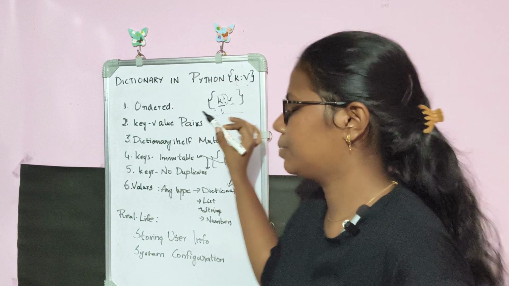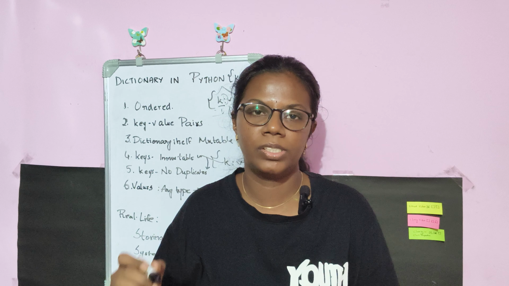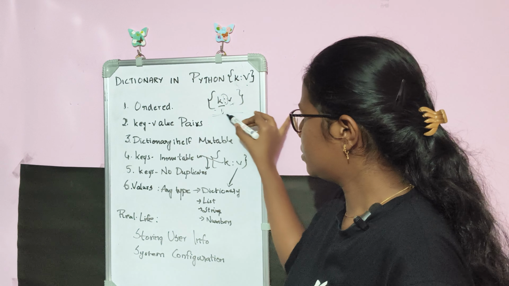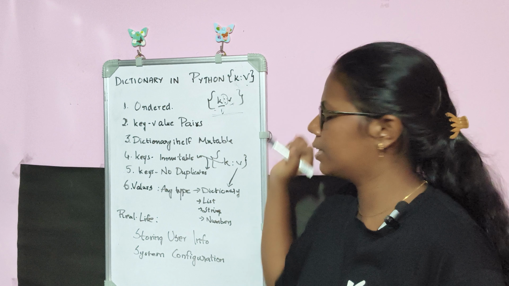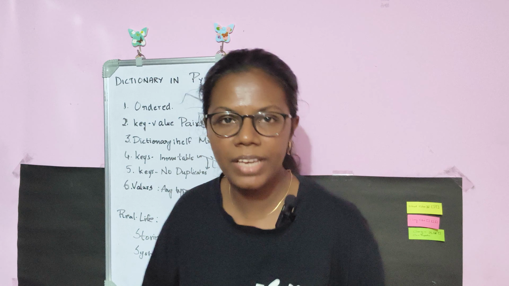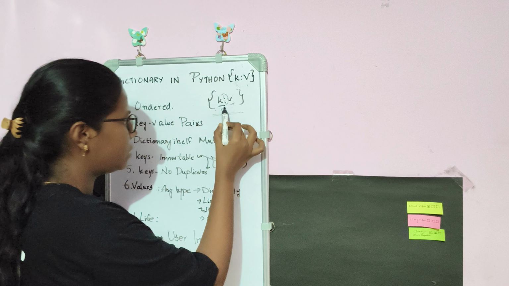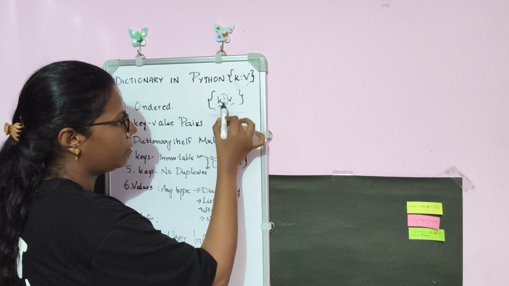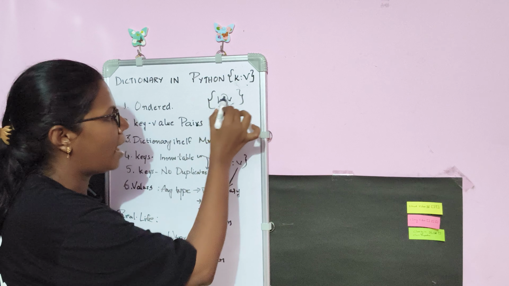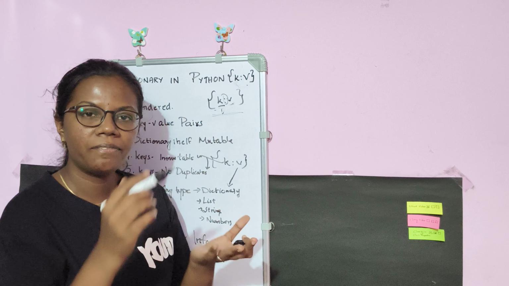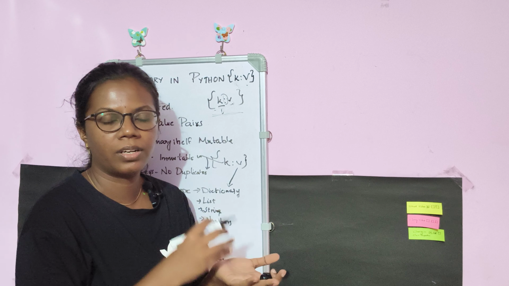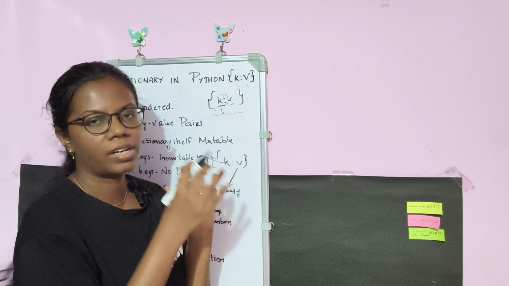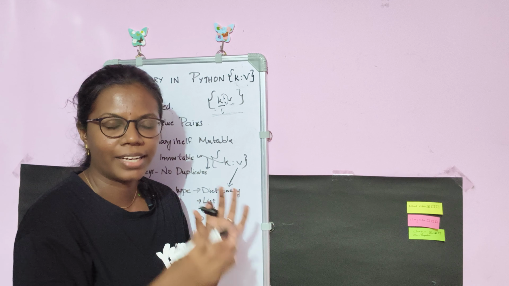So, dictionary is a data type which looks in this structure. This is how generally a dictionary data type will look like, because it starts with a curly brace and ends with a curly brace, inside which you will have keys and values. This is a key and this is a value. In between keys and values, you will have a colon, which means that every value is going to get mapped to a key in a particular dictionary. This is how the structure of a dictionary will look like in Python.